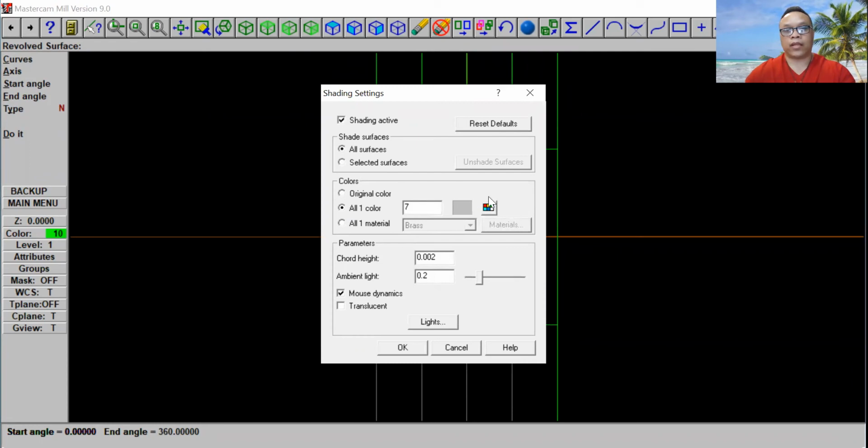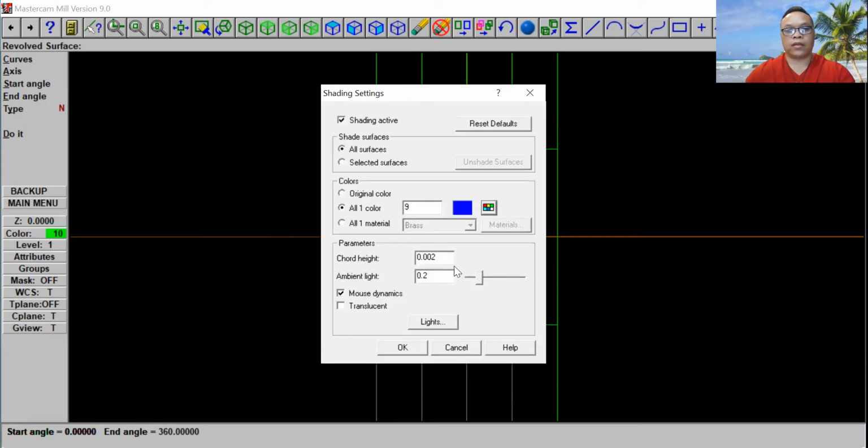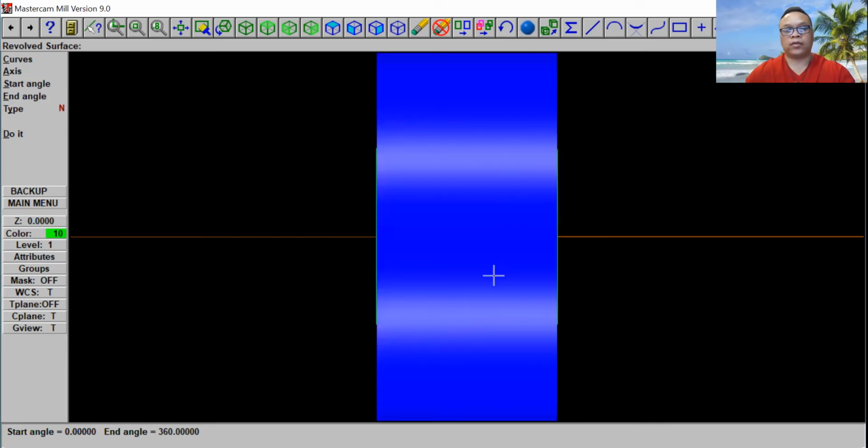So this color right here, you can go ahead and select that. They have maybe 12 or 15 colors here. Whichever color you choose, that's what is going to show up on your screen. I'm going to use this blue color here, right? I'm going to select OK. So now when I click OK, it goes onto the screen. That's what it looks like on the screen here.